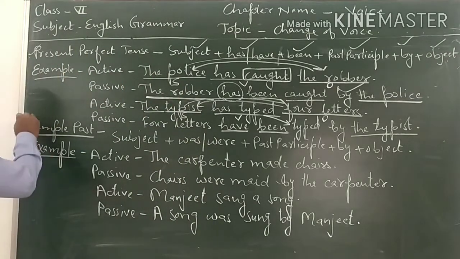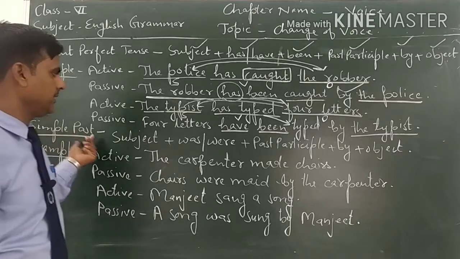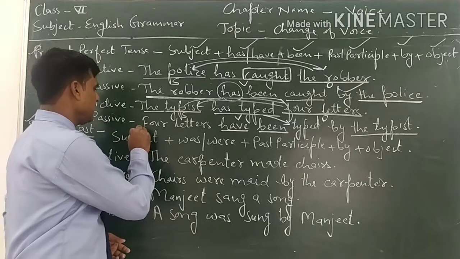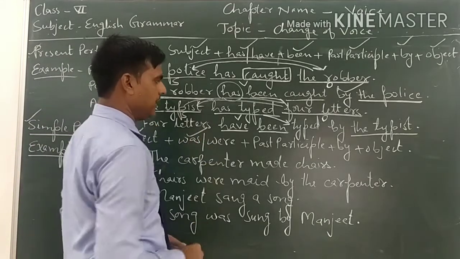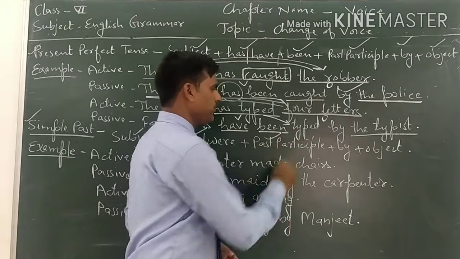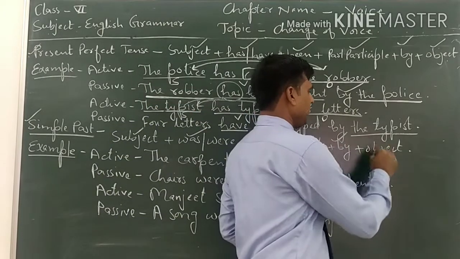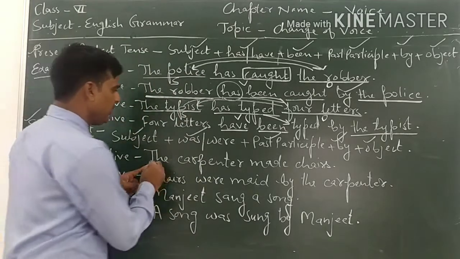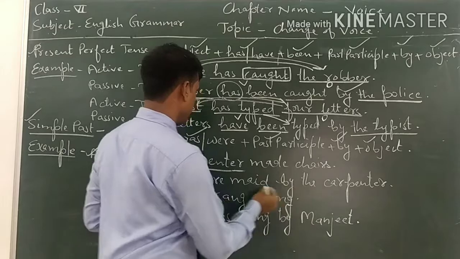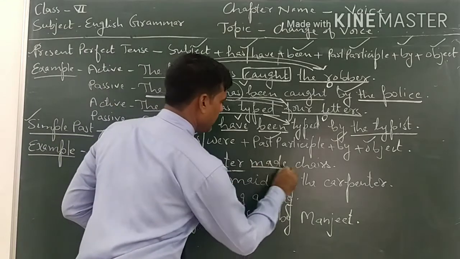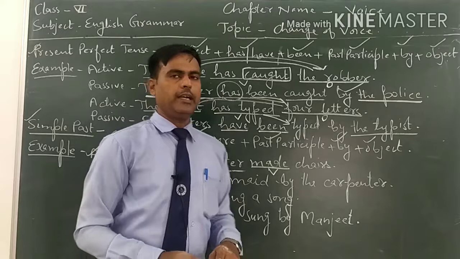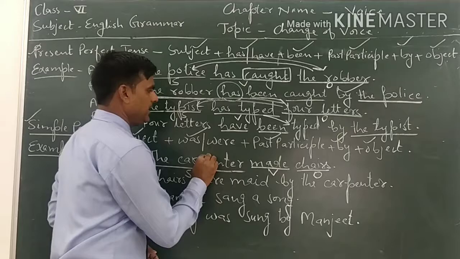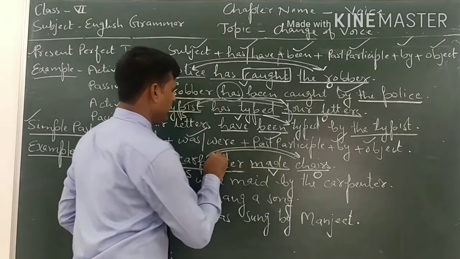Now come to the simple past tense. The next one is simple past tense. In simple past tense, when we go to change from active to passive, we use first of all subject, then was or were according to the subject, then past participle, meaning third form of the main verb, then by, and then object. So see the example. The first example is: The carpenter made chairs. The carpenter is the subject. Made is the verb. It is in second form, and chairs is the object. And you know that we will change subject and object with each other.